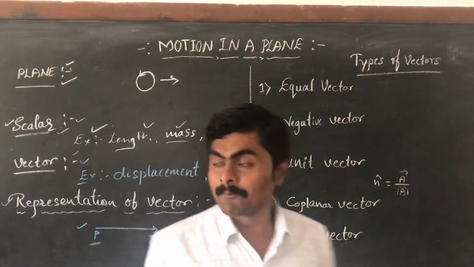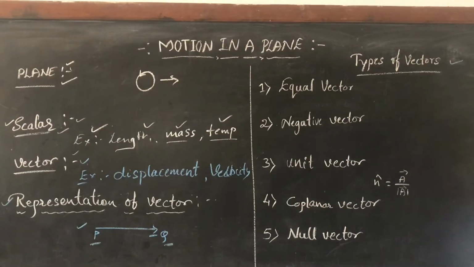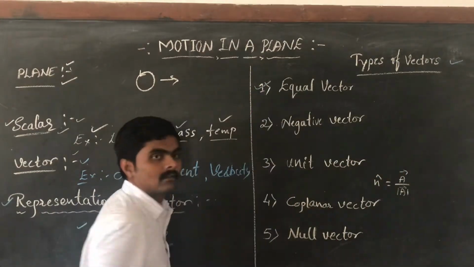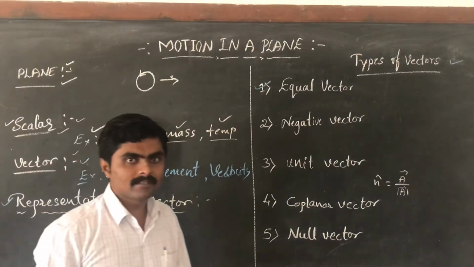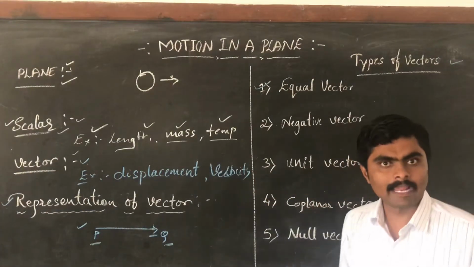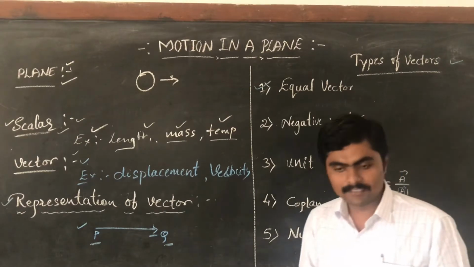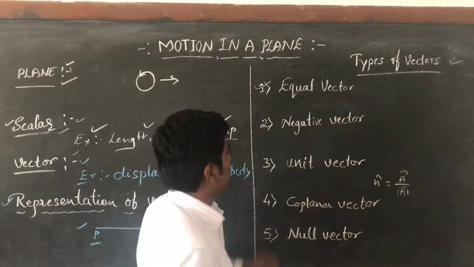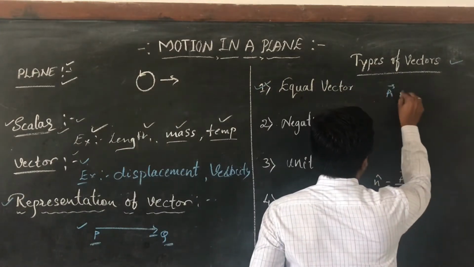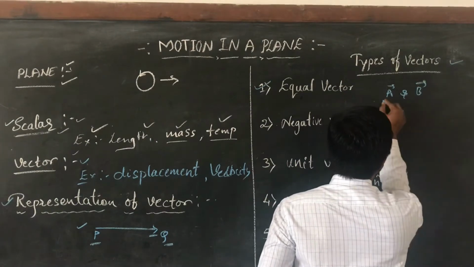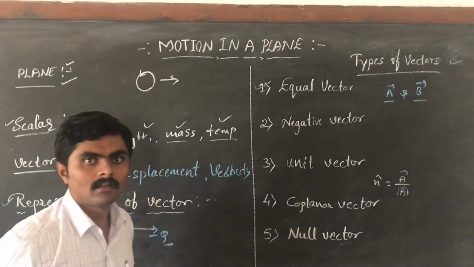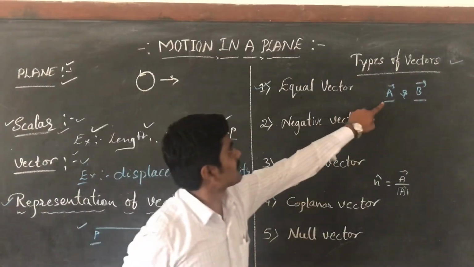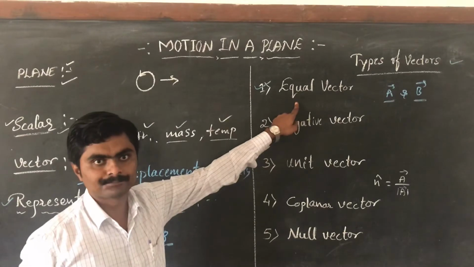Now come to the types of vectors. Let us discuss one by one. The first one is equal vectors. If two vectors have the same magnitude and the same direction, such vectors are equal vectors. For example, vector A and vector B both have the same direction and the same magnitude. Such vectors are equal vectors.